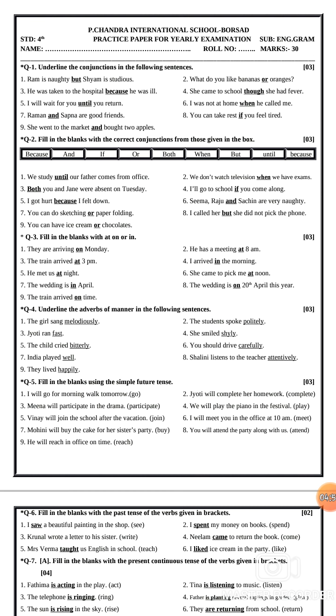Second number, he has a meeting at 8 a.m. Answer is at. Third number, the train arrived at 3 p.m. Answer is at. Fourth number, I arrived in the morning. Answer is in. Fifth number, he met us at night.